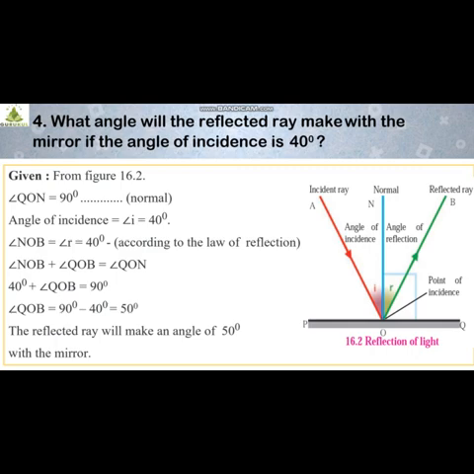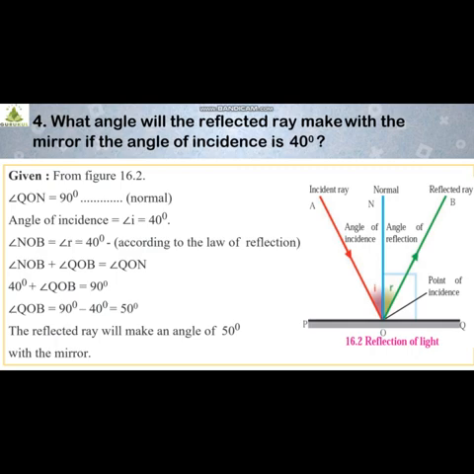Put the values: NOB is 40, QOB is what I have to find out, and QON is the perpendicular, the normal, that means it is 90 degrees. So what is the measurement of angle QOB? It is 90 minus 40, taking 40 to the right-hand side, and the answer is 50 degrees. So the reflected ray will make an angle of 50 degrees with the mirror.